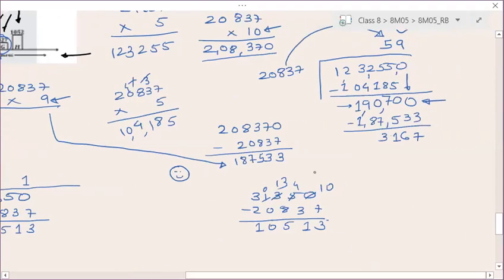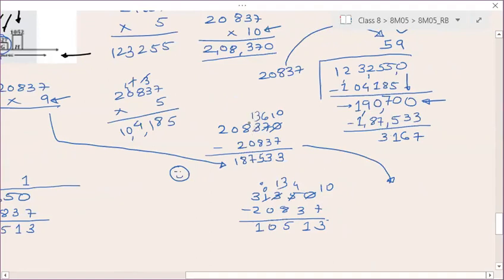First one. See here. So this is your 10. This is your 6. 10 minus 7 will give you 3. 10 minus 7, 3, 4 minus 3, 1, 13 minus 8, 5. No, it is not 1, it will become 0, because I am taking 1 carry here, so this 1 will become 0. 10 minus 7, 3, 6 minus 3, 3.